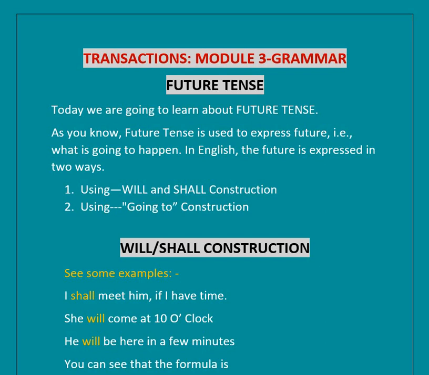Hello everyone. Today we are going to study future tense from module 3, grammar of transactions. As you know, future tense is used to express the future, that is, what is going to happen. In English, the future is expressed in two ways. One, using the will and shall construction. Two, using the going to construction. Now let us move into the will or shall construction in detail.